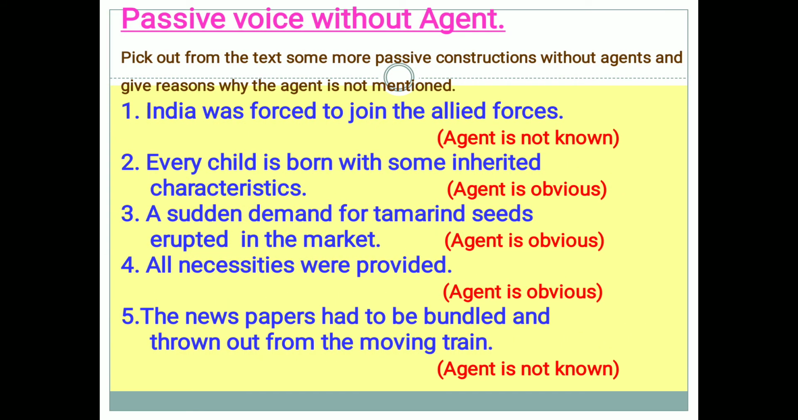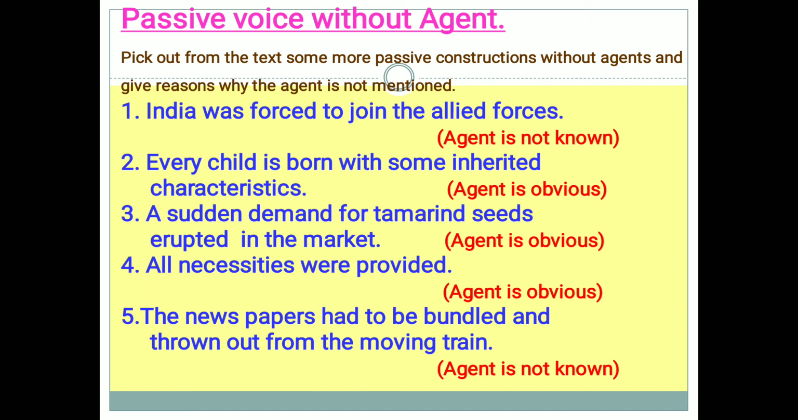Now let's see some passive voice constructions without agent. There is a homework given in the textbook: pick out from the text some more passive constructions without agents and give reasons why the agent is not mentioned. From the given lesson, you have to identify the passive voice constructions without agent. First one: India was forced to join the Allied forces. In this, the agent is not known. Therefore, it is in passive voice without agent.